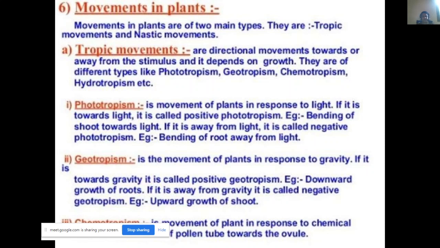And another one is geotropism. Geotropism is nothing but the movement of a plant in response to gravitational forces. That is what we generally refer to as geotropism.